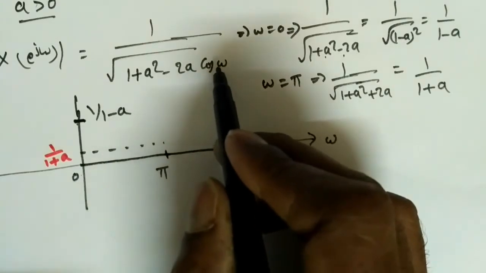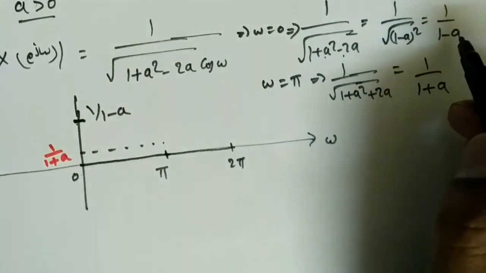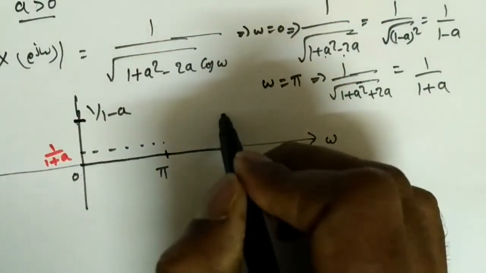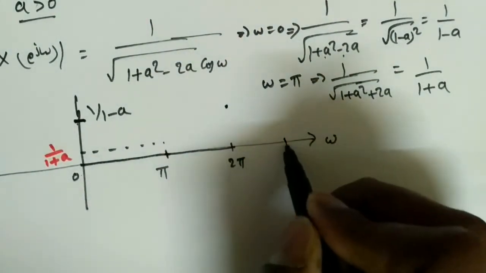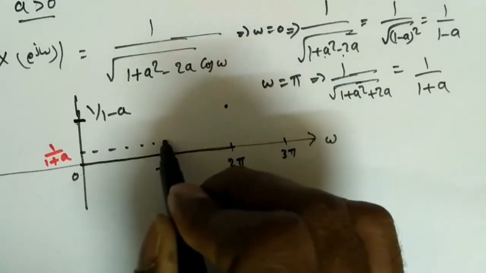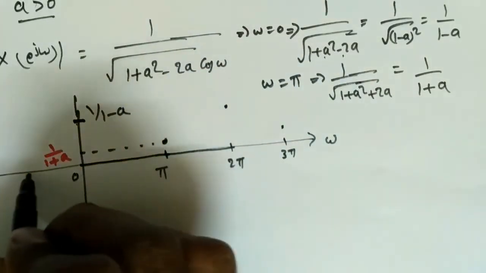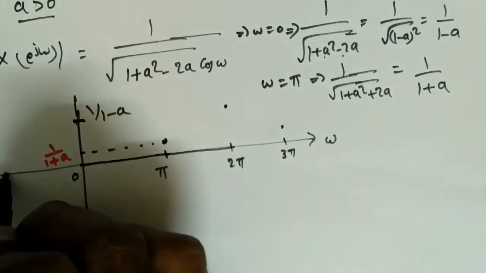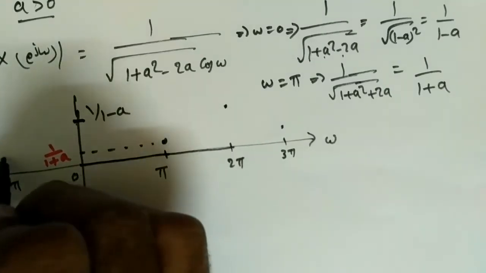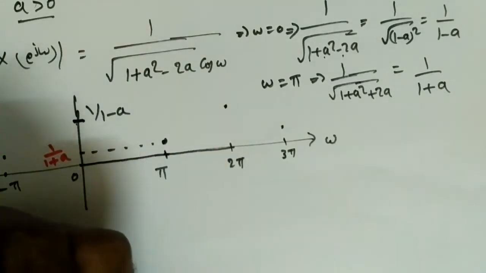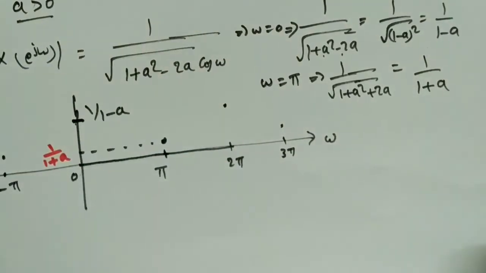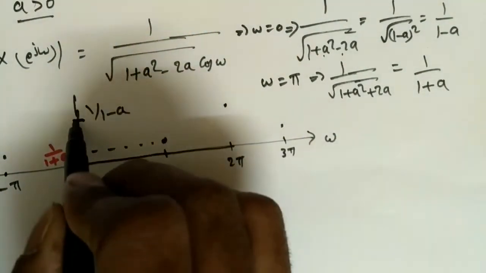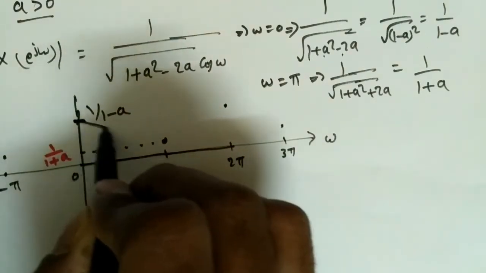Similarly, if I find 2 pi, what is the value we'll get? Cos 2 pi is again 1, so again we'll get 1 by 1 minus a. For 3 pi, we'll get this value again. Similarly for negative values, at minus pi we'll get 1 by 1 plus a, and at minus 2 pi we'll get the same as 1 by 1 minus a. So the waveform will be looking something like this.